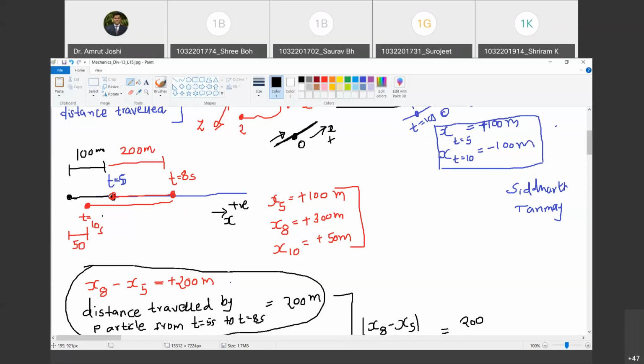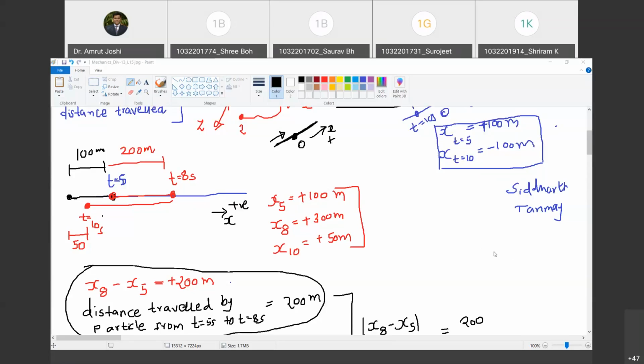Okay. So therefore, change in positions give you the final result. What has happened after the entire time duration? Where the particle lies with reference to its position at one time instant is given by change in position. Do you agree with me? Yes, sir. So, chalo. What is the change in position from time t equal to t1 to time t equal to t2? That change in position gives you where the particle is situated at time equal to t2 in comparison with time equal to t1. बीच में क्या हुआ? What is the path followed by the particle is immaterial. Are you with me? Yes, sir.